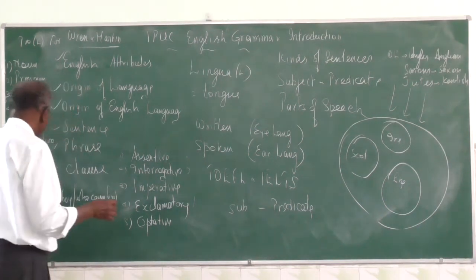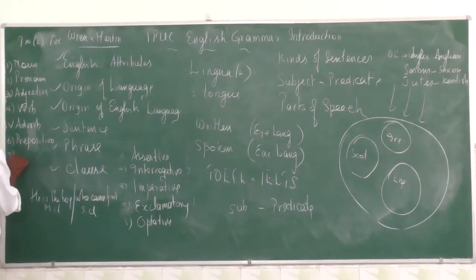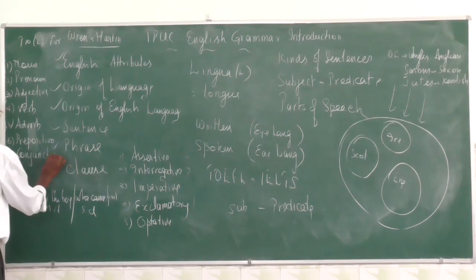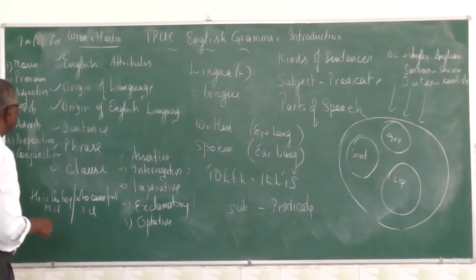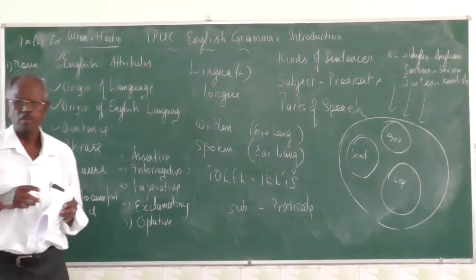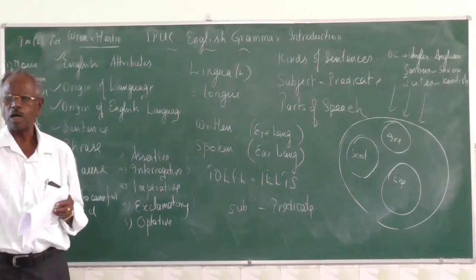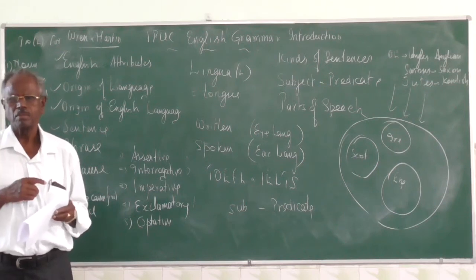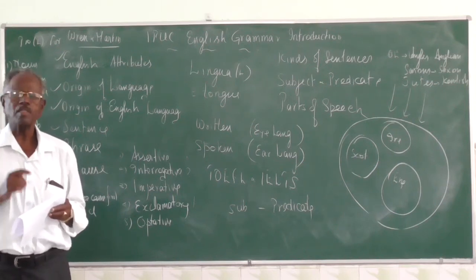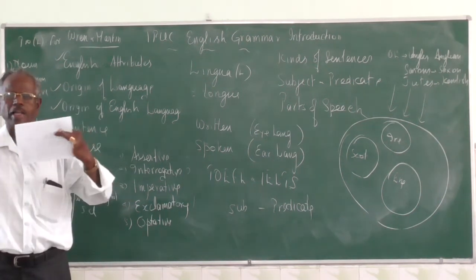Then we have conjunction. Seventh one is conjunction. See, conjunction is a joining word. See, for example, a small place is not a junction. It's only a station. A big one is a junction, because lines are joining there.